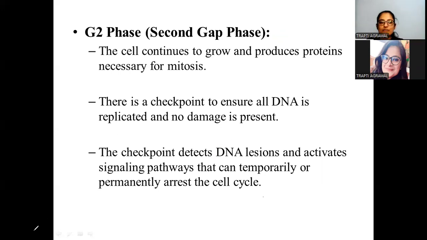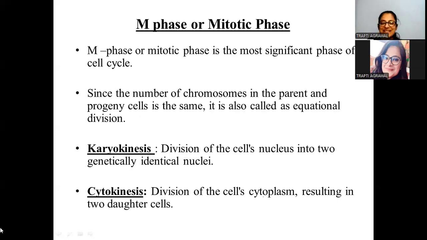Let's move ahead towards the next part, students, the M phase. The M phase, or mitotic phase, is one of the very important points that I'm going to discuss in the cell cycle, students. This mitotic phase is the most significant phase of the cell cycle. Here we see that the number of chromosomes in the parent and the progeny are the same.